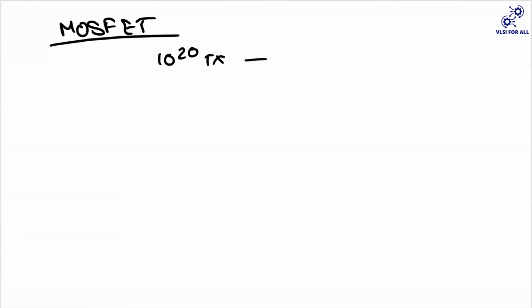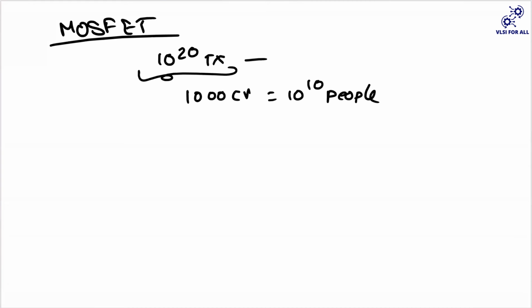Our global population is something around 1000 crore, so it is something like 10 to the power of 10 people. For every individual, if you see, overall 10 to the power of 20 transistors are made every year, so one individual gets 10 to the power of 10 transistors.